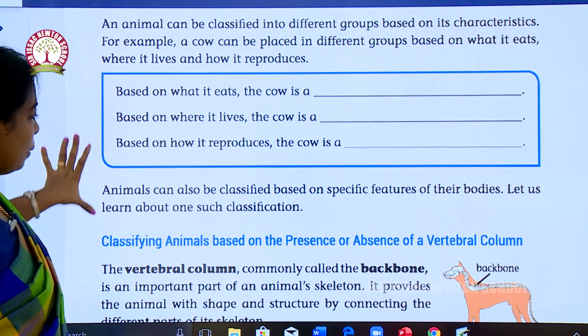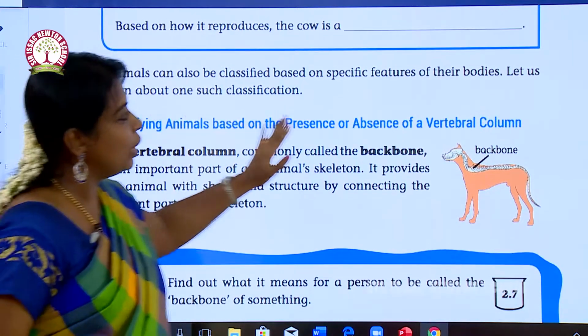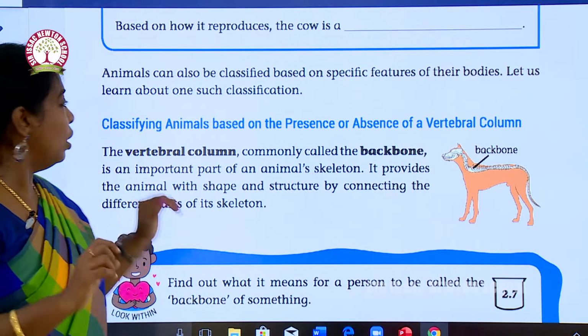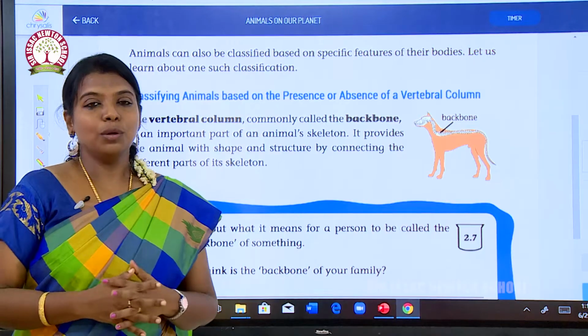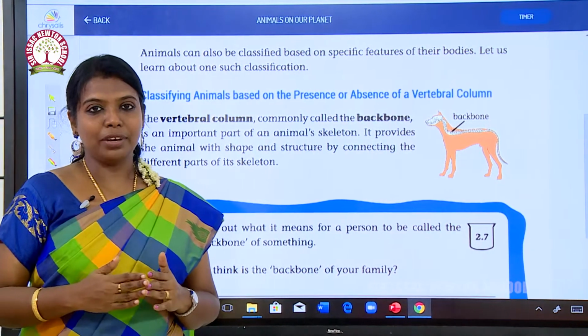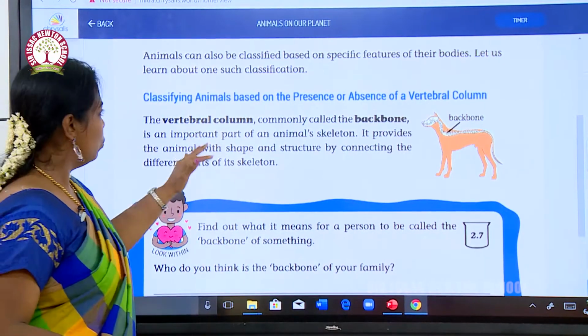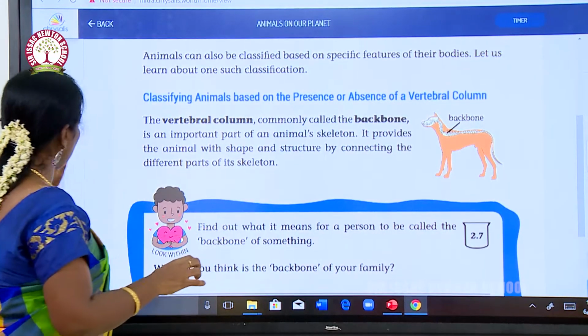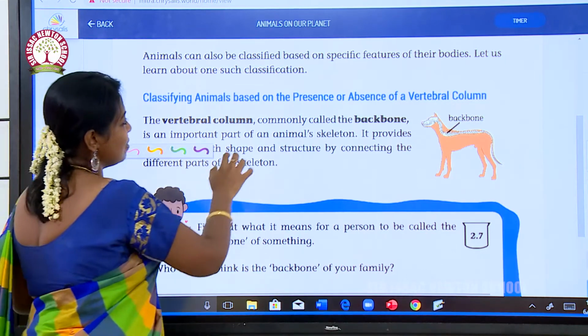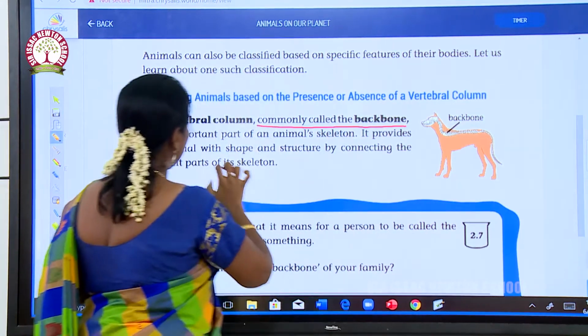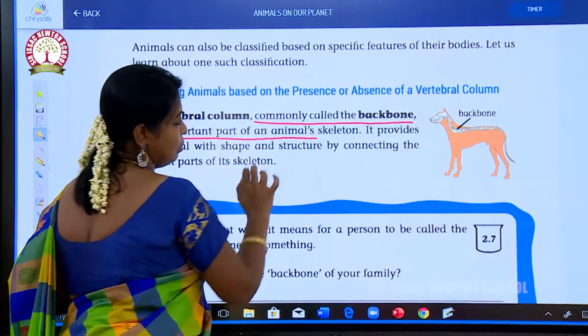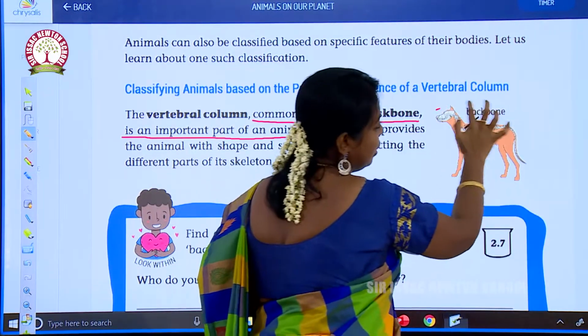Classifying animals based on the presence or absence of a vertebral column. What is the vertebral column? The animals are being classified according to the presence or absence of the vertebral column. Vertebral column, commonly called the backbone, is an important part of an animal's skeleton. Okay, this is the vertebral column.